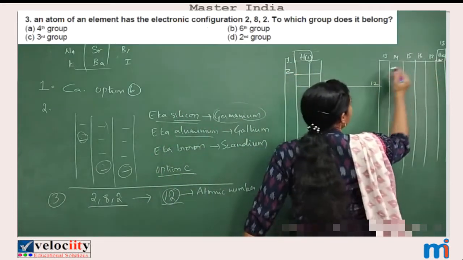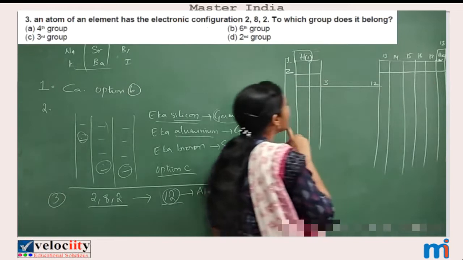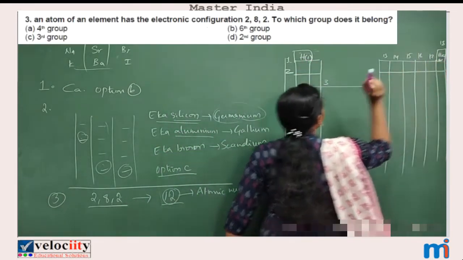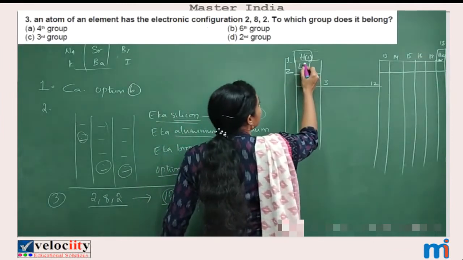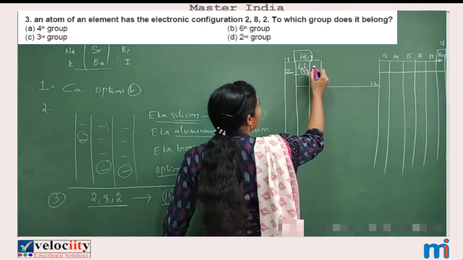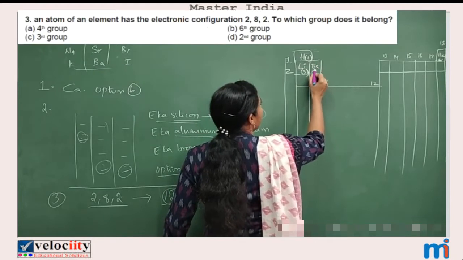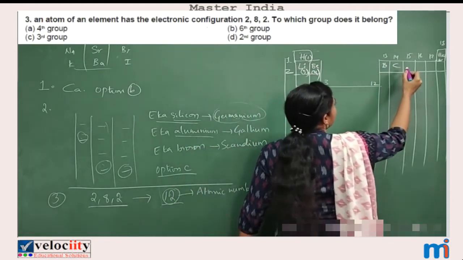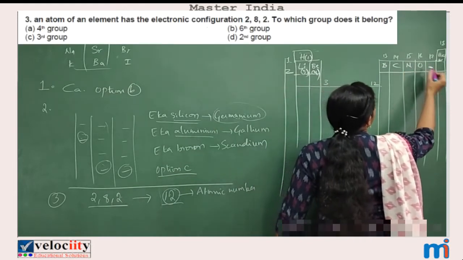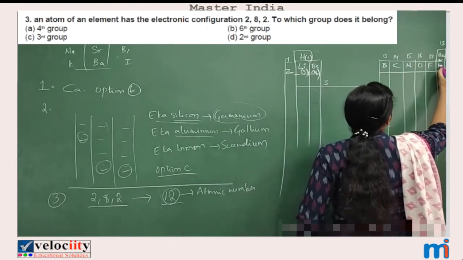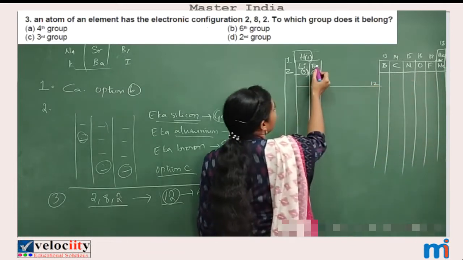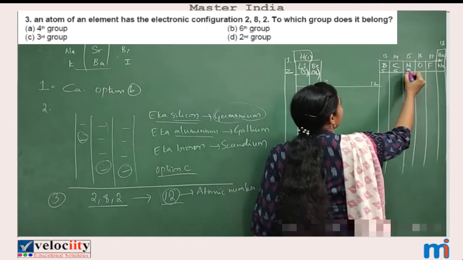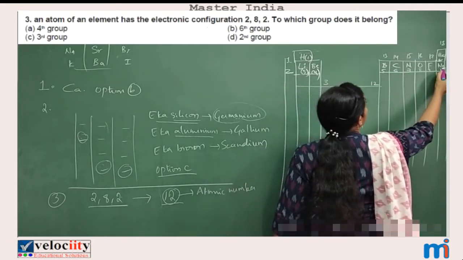Okay, and coming to second period, I am talking about second period. Period means horizontal rows, isn't it? So what elements will come? See, this is atomic number 1, this is atomic number 2. Atomic number 3, lithium will come here. Okay, so after lithium, beryllium, which has got atomic number 4. And here comes boron, carbon, okay, nitrogen, oxygen, fluorine and neon. So atomic number of beryllium 4, atomic number of boron 5, 6, 7, 8, 9, 10.